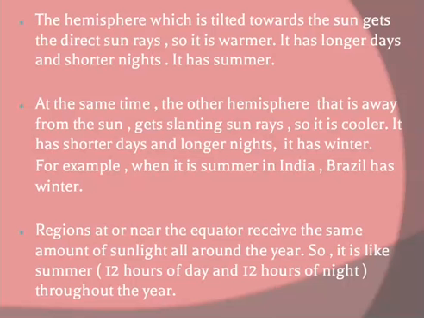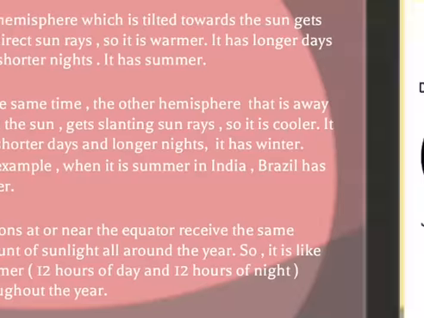Regions at or near the equator receive the same amount of sunlight all around the year, so it is likely to have summer, that is 12 hours of day and 12 hours of night throughout the year, students.